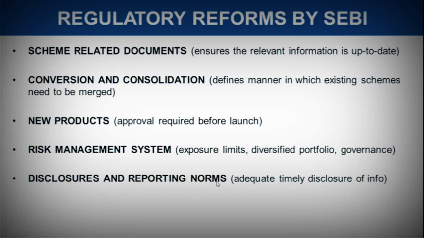Disclosures and reporting norms. Again, this was made mandatory, that adequate timely disclosure of information should be there. There should be transparency when we talk about scheme information documents, key information documents, KYC documents of the investors. That is all required to maintain transparency. All the information you can avail at the AMC's websites. You are also provided with the account statements at your registered mail ID. You get messages on your registered mobile number. So all that is to maintain transparency, and that is related to disclosure and reporting norms.